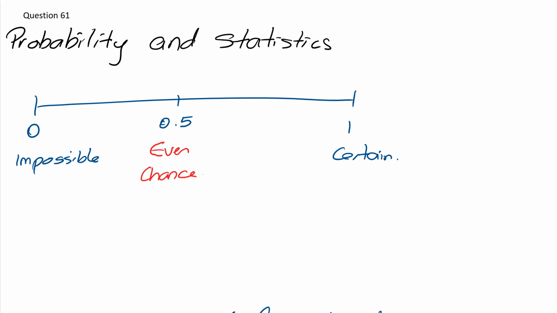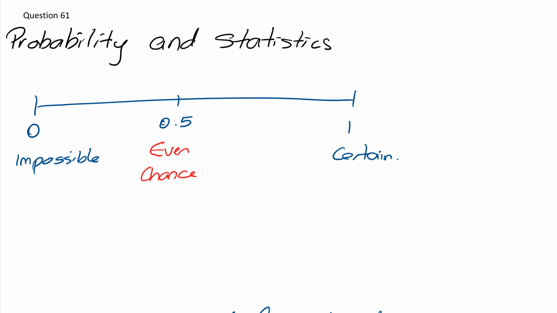Hi, so in this video we'll be looking at question 61 of the M&Ms, which is part of the probability and statistics section. And over here we'll be looking at the ideas of probability. The first key idea we need to understand about probability is that it's always calculated between 0 and 1, 0 being impossible and 1 being certain.